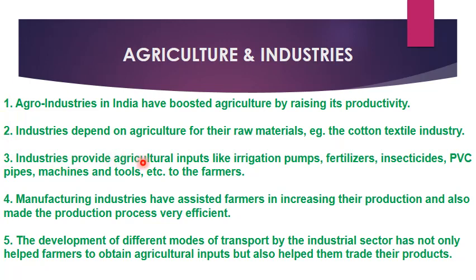Industries provide agricultural inputs like irrigation pumps, fertilizers, insecticides, PVC pipes, machines and tools, etc. to the farmers. Manufacturing industries have assisted farmers in increasing their production and also made the production process very efficient. The development of different modes of transport by the industrial sector has not only helped farmers to obtain agricultural inputs but also helped them trade their products.